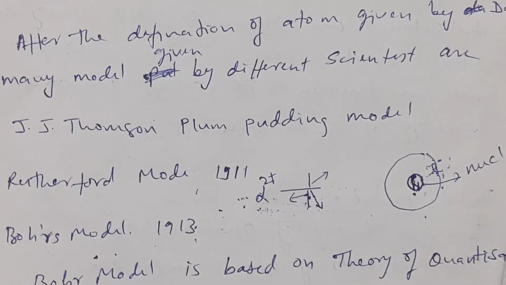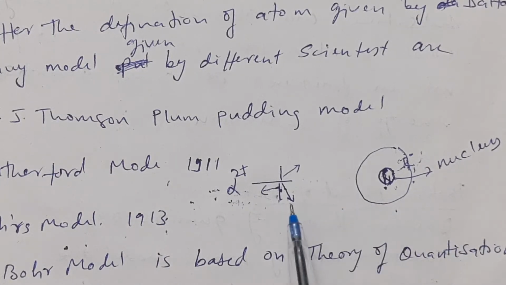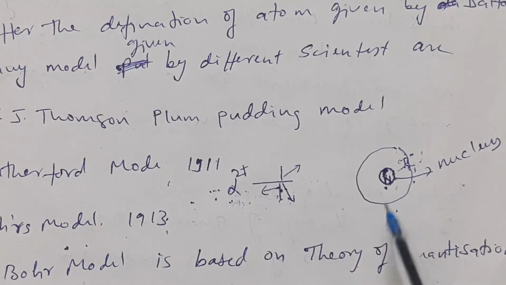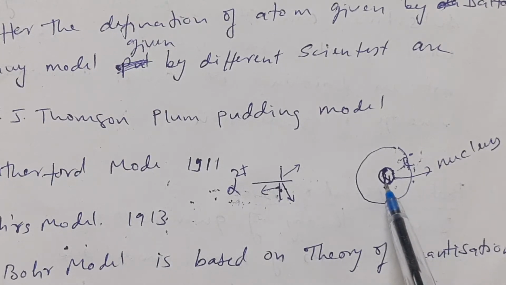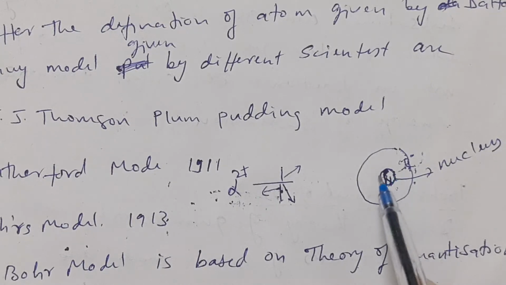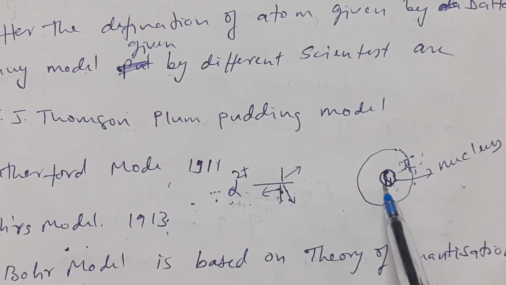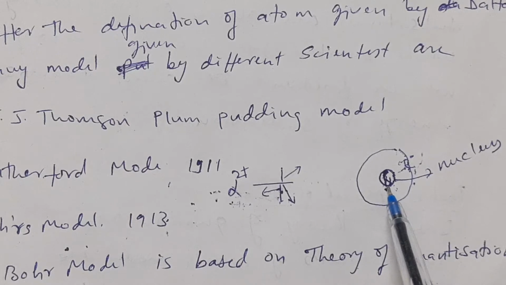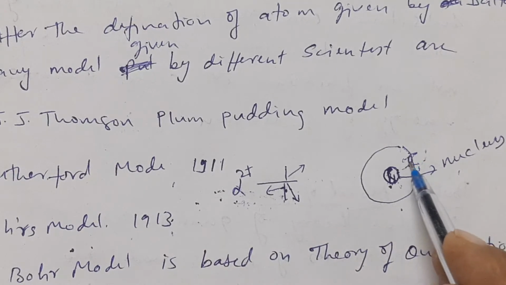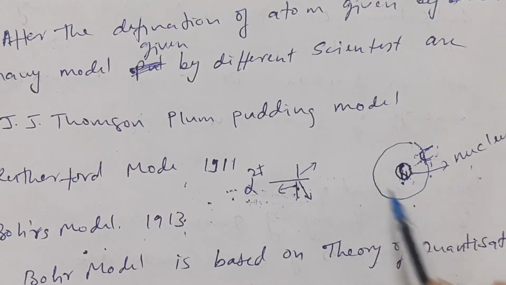Then he gave a model for the atom. He said that the whole positive part of an atom is present in the center of the atom, and that portion where the whole positive part is present is known as the nucleus. He said that the whole mass, that is protons and neutrons, is present in the center of the atom, in the nucleus, and the electrons, which are lighter, negatively charged particles, are moving around the nucleus continuously.